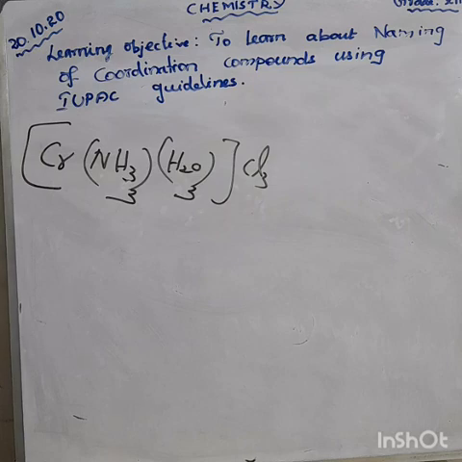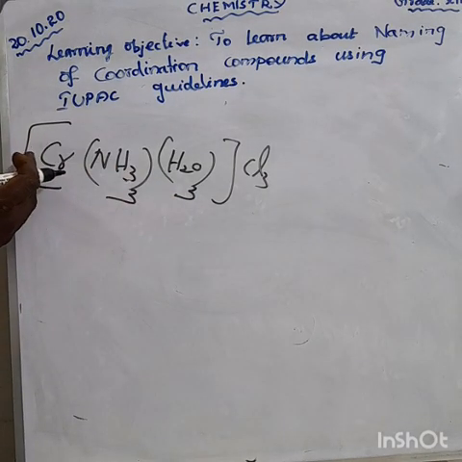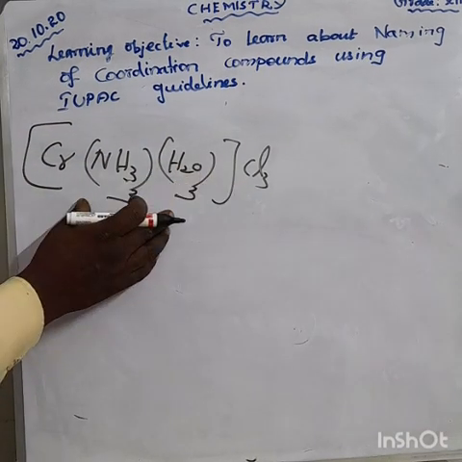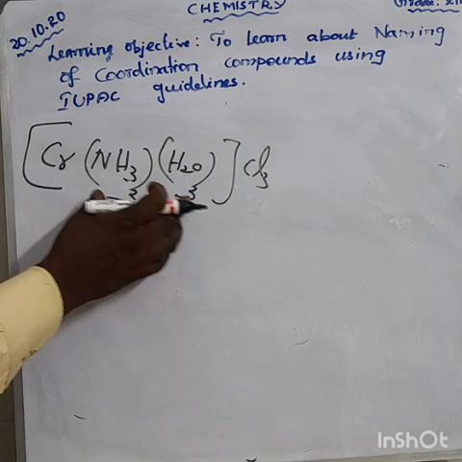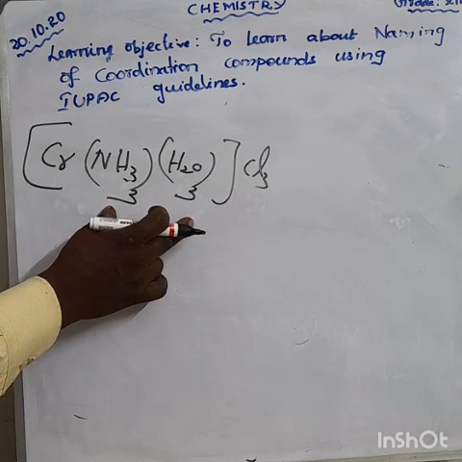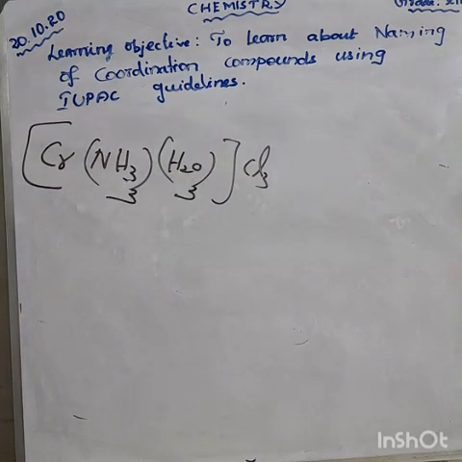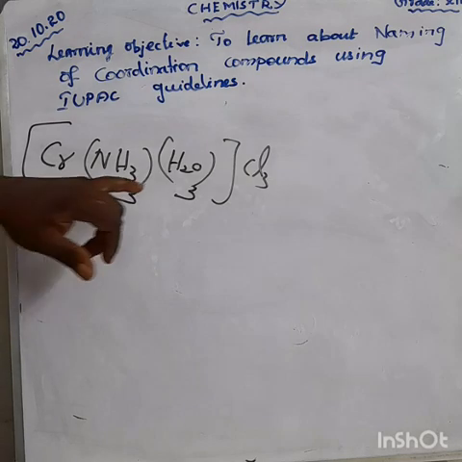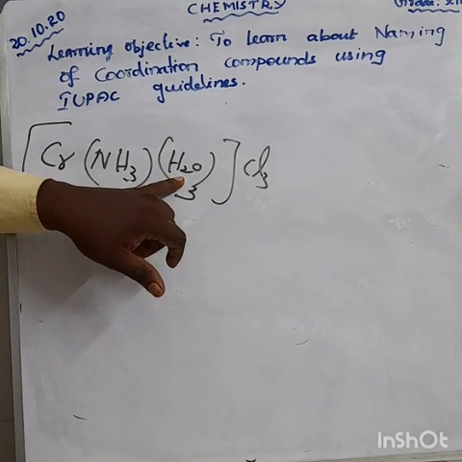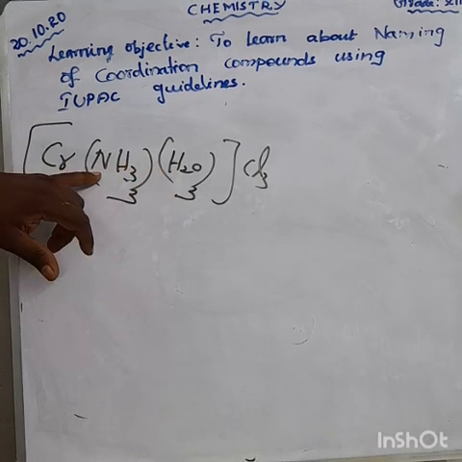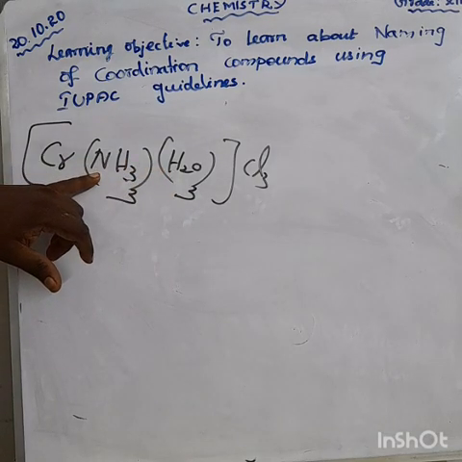So, how can you give the priority? Before the coordination entity, there is no metal. So, we are giving the priority to the ligands. Here 2 ligands are there, one is amine and one is aqua. Water can be written as aqua. Yesterday I told you that water is a neutral ligand, it can be written as aqua. Ammonia is also a neutral ligand, it can be written as amine.